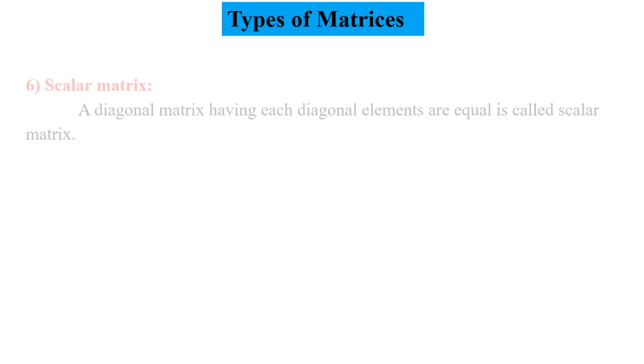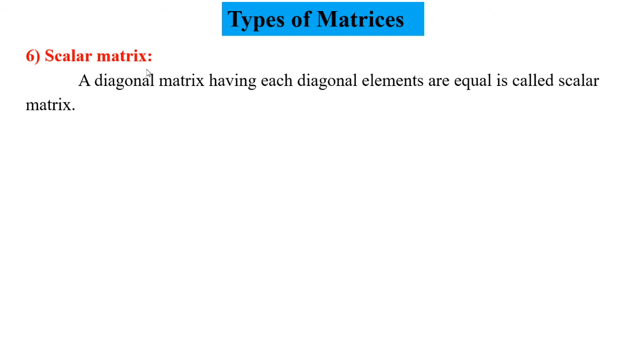Okay. Let us see type number 6, scalar matrix. A diagonal matrix having each diagonal element equal is called a scalar matrix. Let us see the example. In this example, A is a 2 by 2 matrix, that is 1, 0, 0, 1. The diagonal elements are the same, that is 1. So this is known as a scalar matrix, and all diagonal elements are the same.